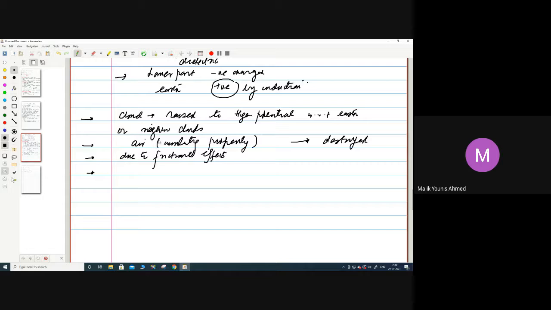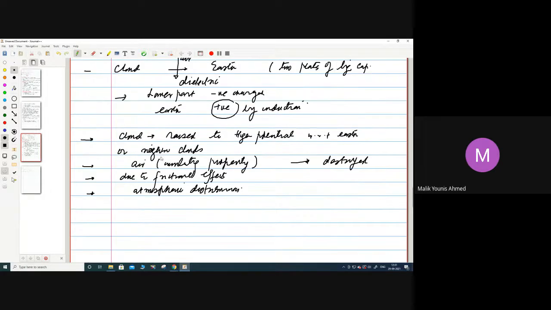Also, it is thought that atmospheric disturbances acting on the particles forming the clouds, from outside, can also result in the lightning discharge.